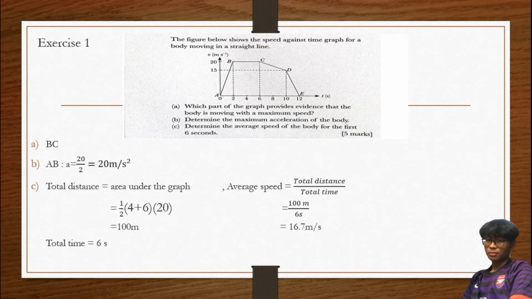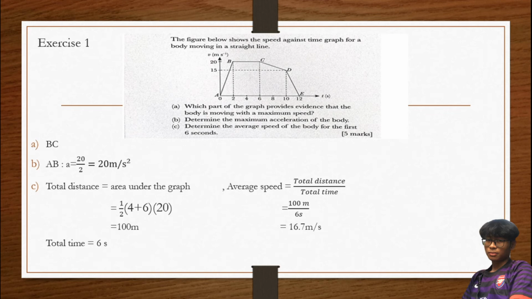Okay, average speed, first thing we must find total distance dia. Sebab dia minta only for the first 6 seconds, so we put our focus on 0 to 6 second. To find the total distance, we can find the area under the graph. Kita boleh cari juga area under the graph sebab total distance equal to area under the graph.